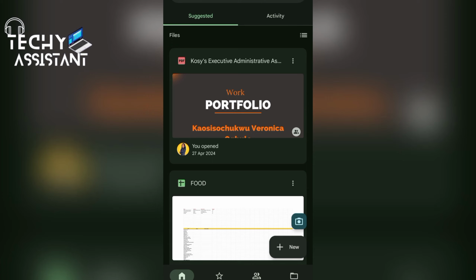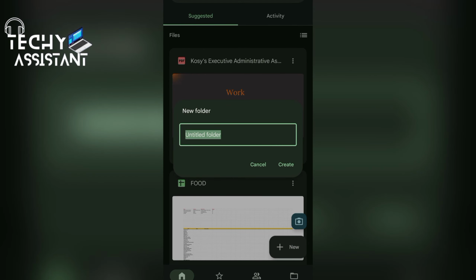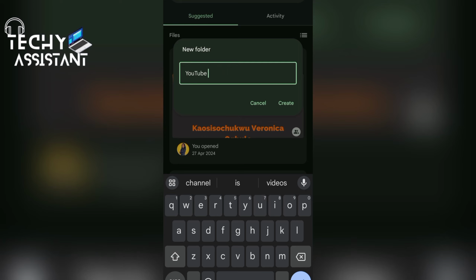Okay, let's assume I want to create a new document. I will click on new, this plus icon here. It will prompt me to either create a folder, create a Google document, a Google sheet, a Google slide, or scan a document, or as well upload a document into my drive. Okay, let's assume I want to create a folder. I just need to click on what I want to do. Folder name YouTube. Create.